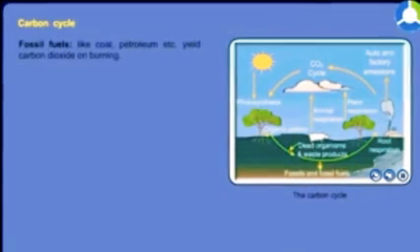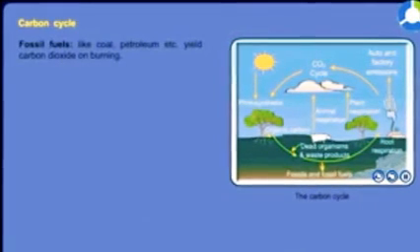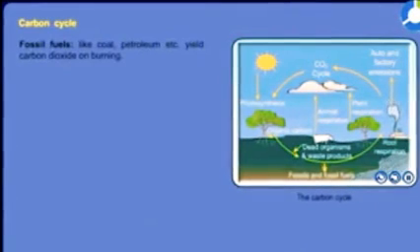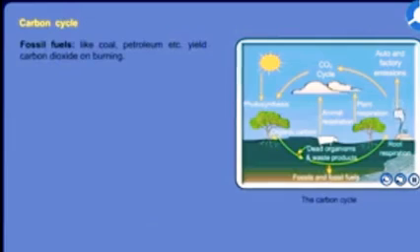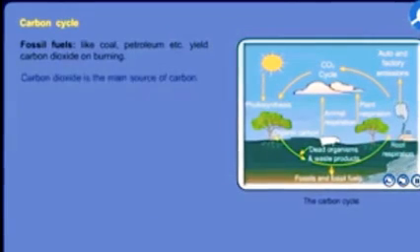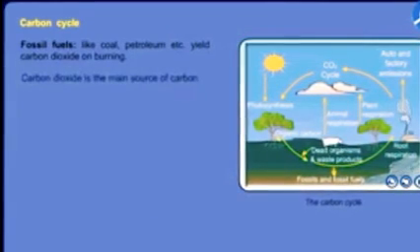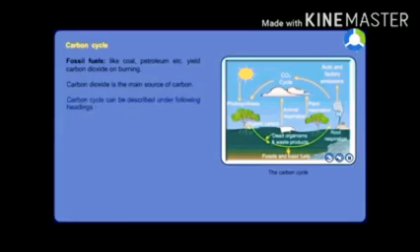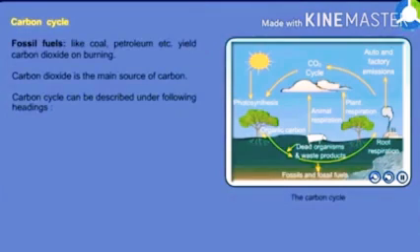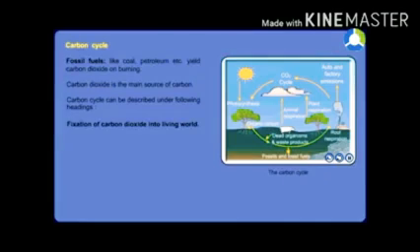The carbon dioxide of air is taken by the plants through the stomata and used during photosynthesis. Second one, rock. The rock in the earth crust has carbonates. The next one is fossil fuel like coal, petroleum, etc. It yields carbon dioxide on burning. The carbon dioxide is the main source of carbon.